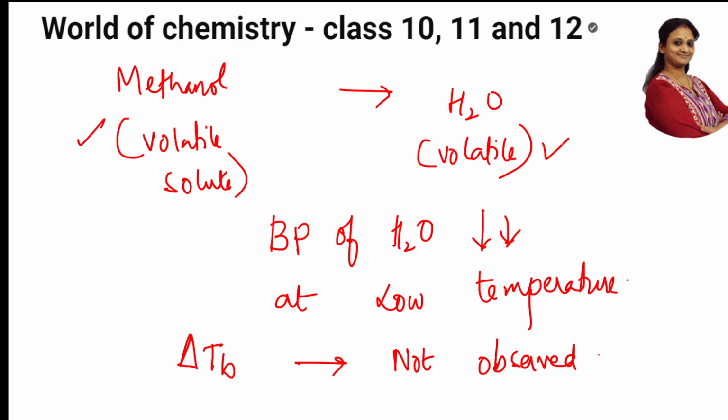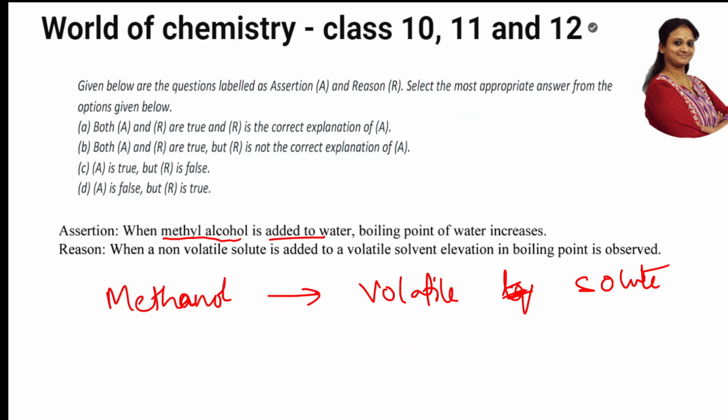Go back to the question and see. Let us answer the question. When methyl alcohol is added to water, boiling point of water increases. Does it increase? No, this is also volatile. Why will it increase? It will decrease. So the option is wrong.